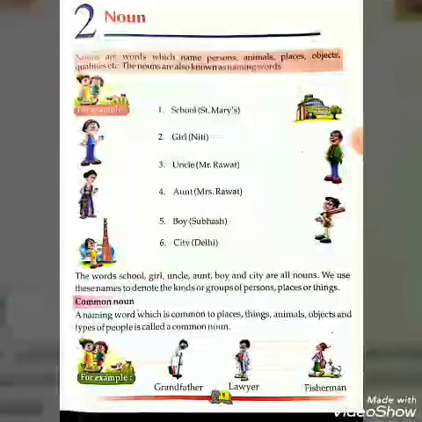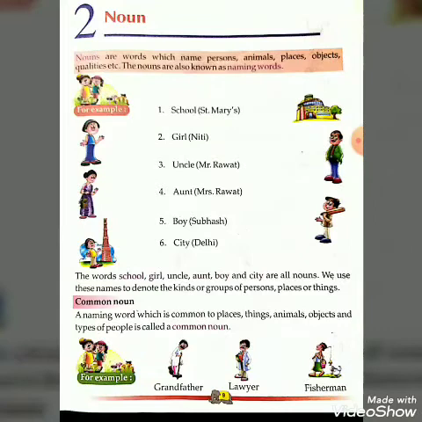For example, school, the name St. Mary's school, St. Thomas school. Here, the word school is a noun.